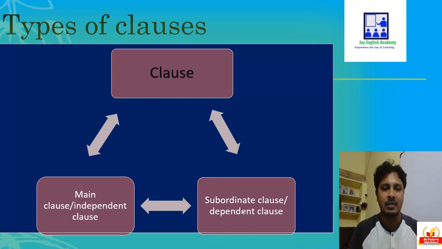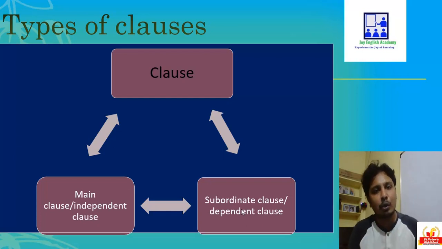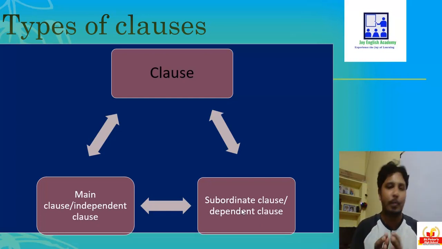I repeat once again, the clause or the group of words which has a subject-verb combination and which can independently stand without taking the help of the other part of a sentence, that is called a main clause. But a subordinate clause also has a subject-verb combination, but it has to depend on other words of a sentence.